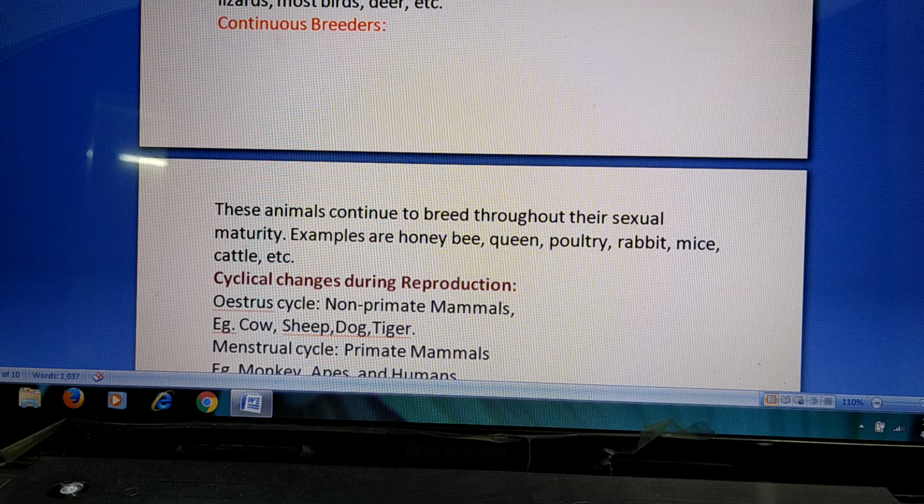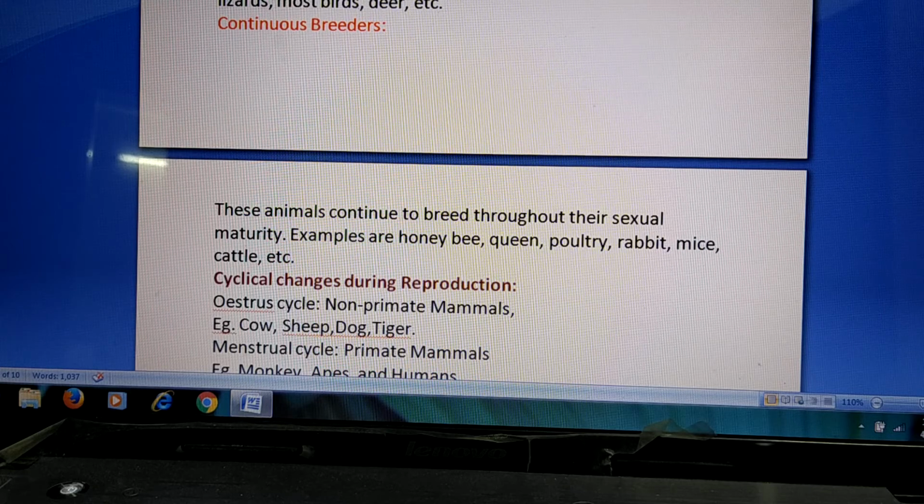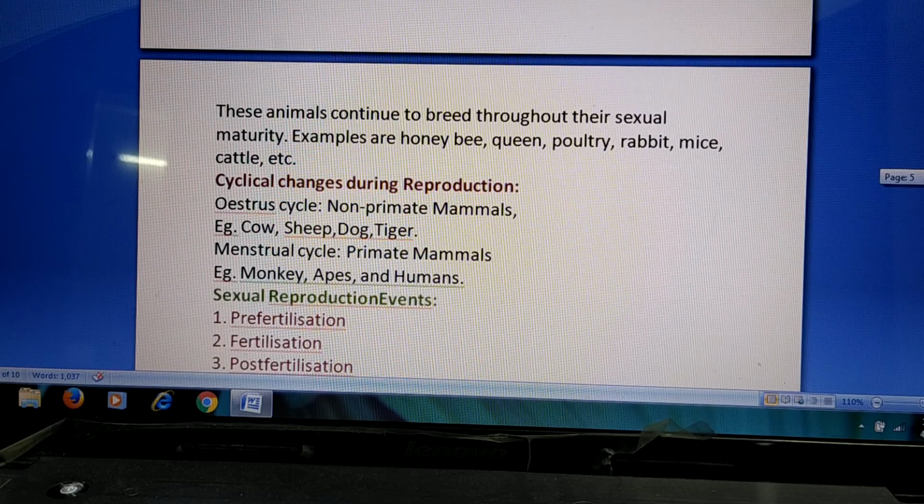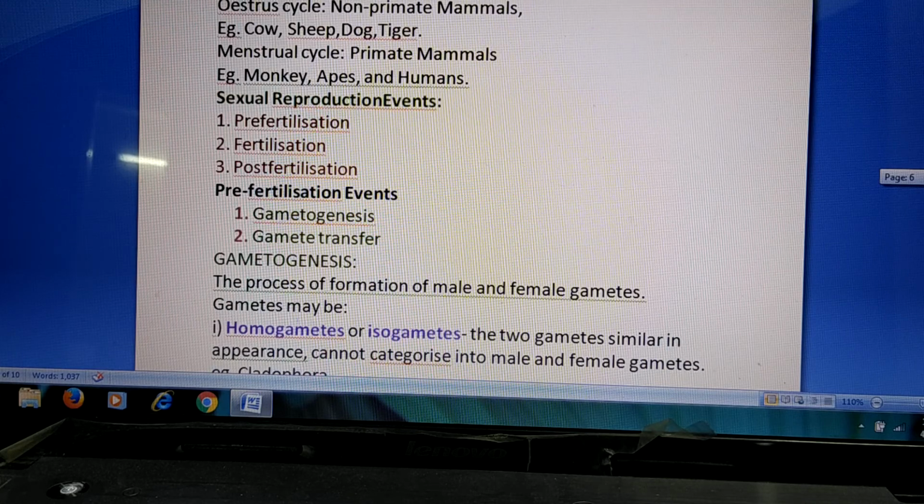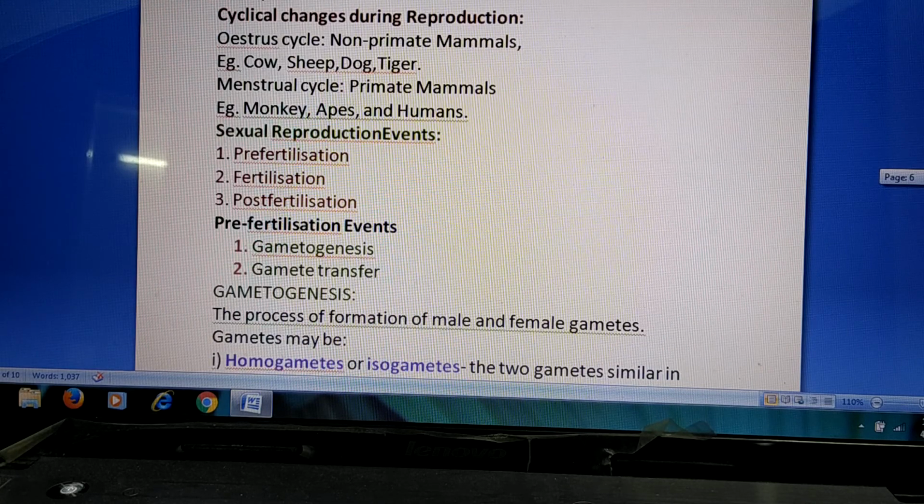So here human beings also, you must have seen, people are born in different months, that is in January, February, like that. So they are continuous breeders, and that too after getting sexual maturity till the end of the sexual maturity. While doing so, there are some cyclical changes in some mammals we can find. Cyclical changes are of two types.